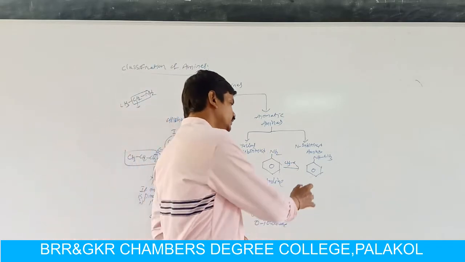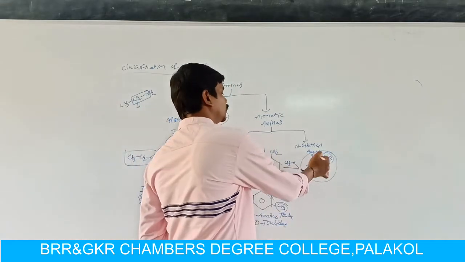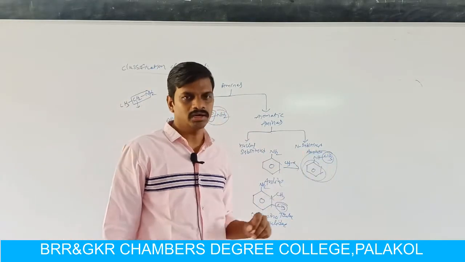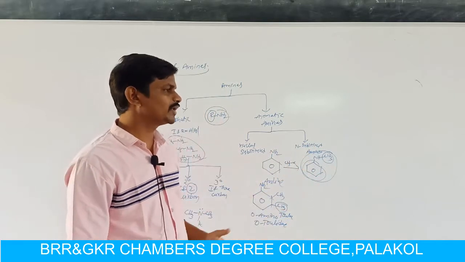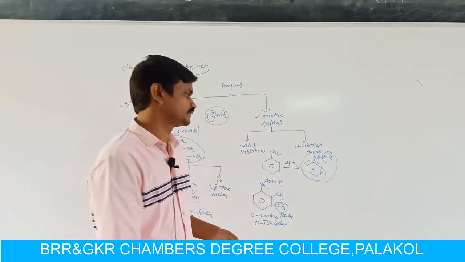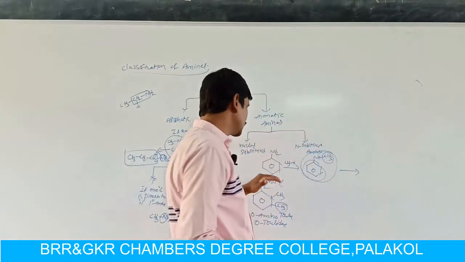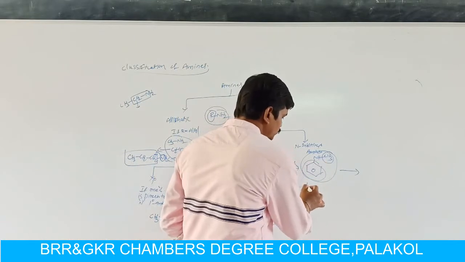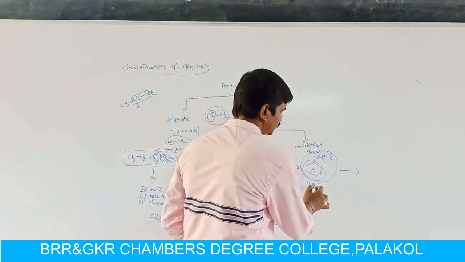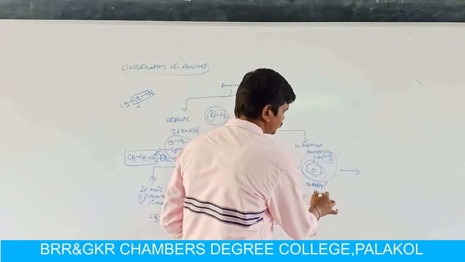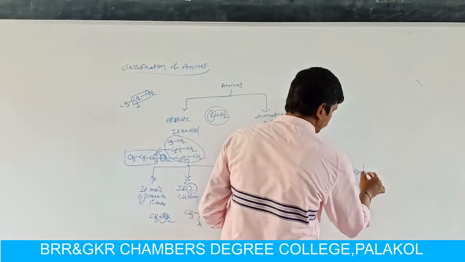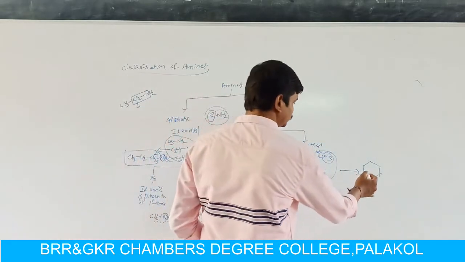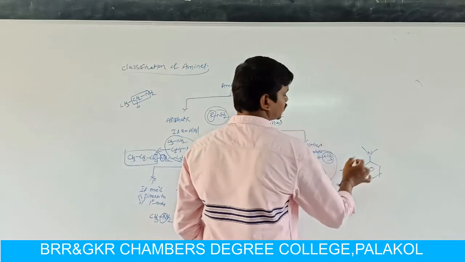Why? Because here the molecule contains one aryl group and one alkyl group. So these types of compounds are also called mixed amines. Here the name of this compound is aniline. In aniline, the nitrogen is substituted by a methyl group, so the name of this compound is N-methyl aniline. If a second hydrogen on the nitrogen atom in aniline is replaced by another alkyl group, then we can get a